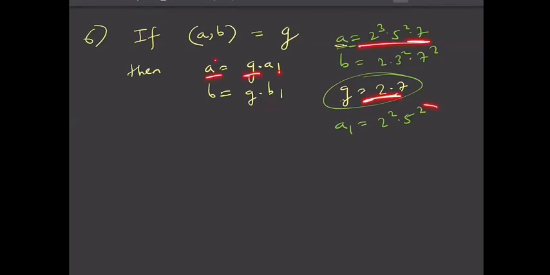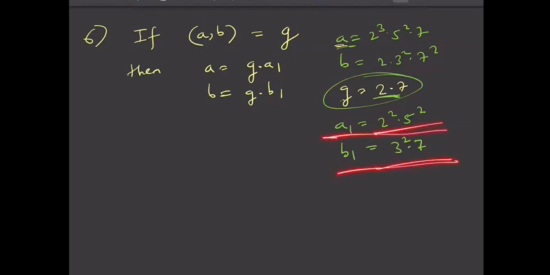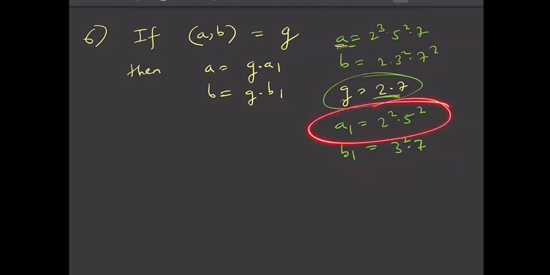The leftover, that is A1, is 2 square and 5 square. And in B, the leftover, let us call it B1, is 3 square into 7. Now you see that there is nothing common in A1 and B1.